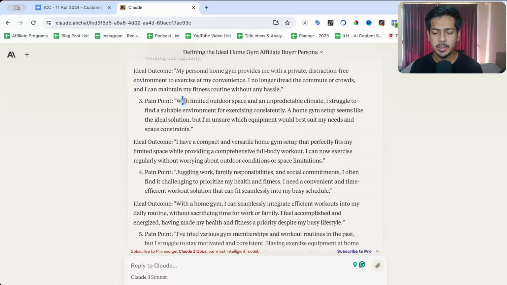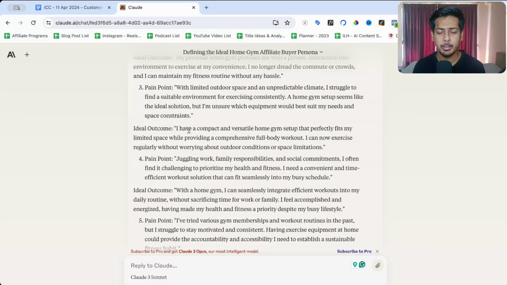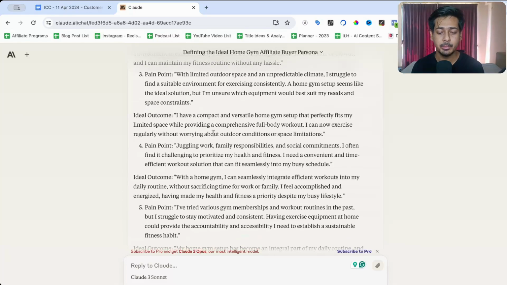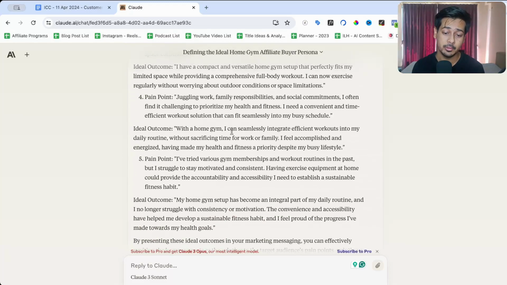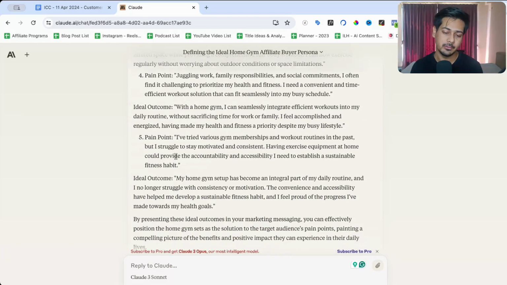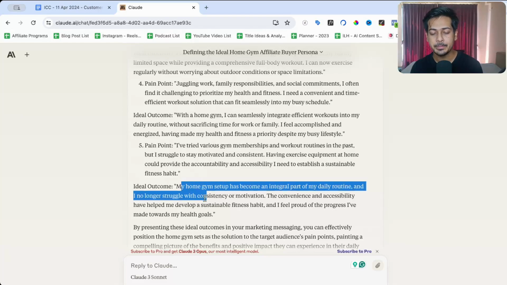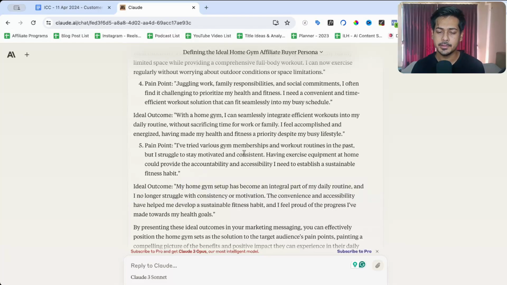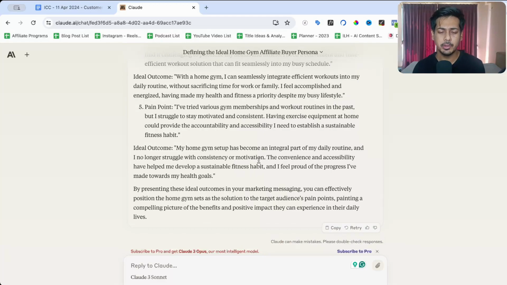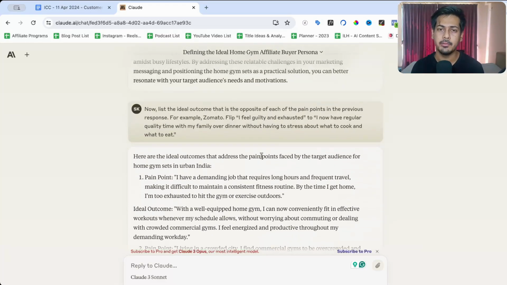Pain point 3, with limited outdoor space and unpredictable climate, I struggle to find a suitable environment. Ideal outcome, I have a compact and versatile home gym setup that perfectly fits my limited space while providing a comprehensive full body workout. Then point 4 and point 5. Okay, so copy and paste in the customer avatar document. If you don't think this is valuable, you can retry or you can modify the prompt that we have written.